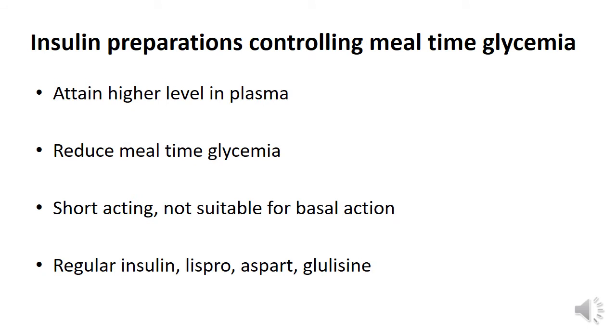Now, the preparations which control mealtime glycemia obviously attain higher levels in the plasma. They reduce the mealtime glycemia. They are short acting. They are not suitable for basal action. And the preparations which are used for this purpose are regular insulin, lispro, aspart and glulisine.